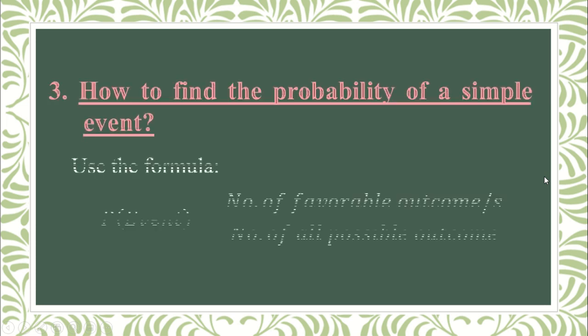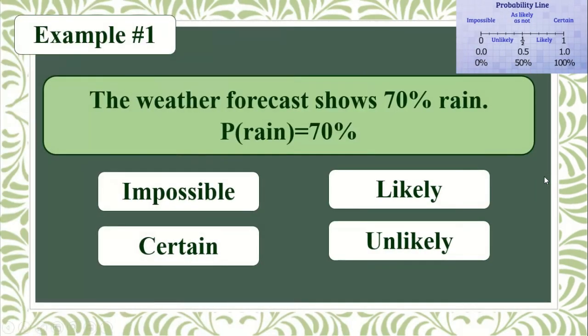Okay, so now for us to understand our lesson clearly, we have here 4 examples. Number 1, the weather forecast shows 70% rain. The probability that it will rain is equal to 70%.